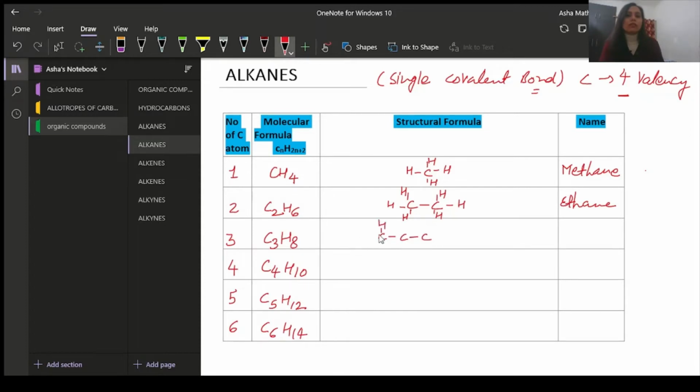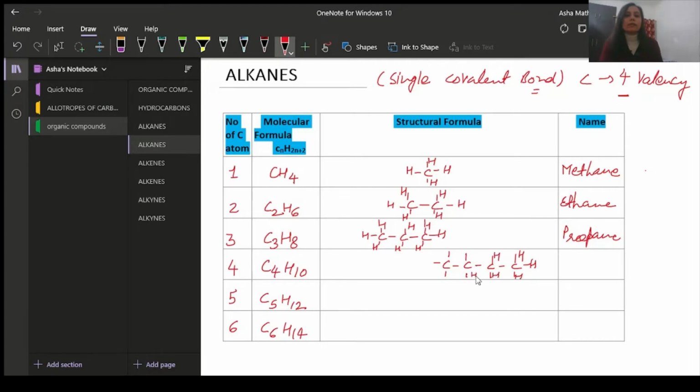Now 3 carbons, H is 8. So one H here, another H here, another H here, and so on up to 8. The name will be prop for 3 carbons and the suffix will be ane. For C4, 1, 2, 3, 4 carbons and H is 10, placing H around them up to 10.